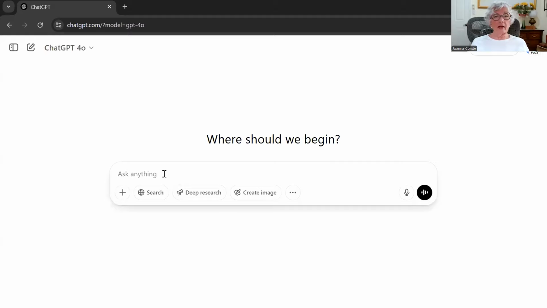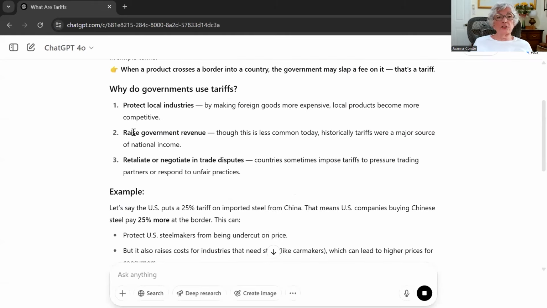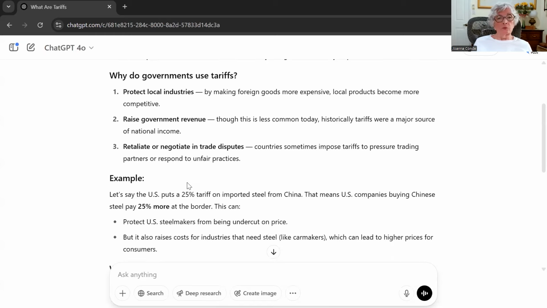And here we are. I'm going to say something simple. And I think I'm going to try to use my microphone, even though my voice is scratchy, and see what happens. What are tariffs? I press the up arrow. And here it is. This tells you all about them. Okay. Why do governments use tariffs? They protect local industries. They raise government revenue, etc. Okay. So it tells us.